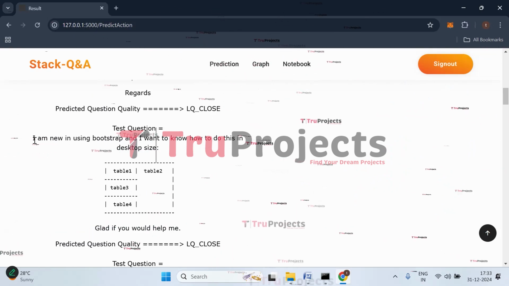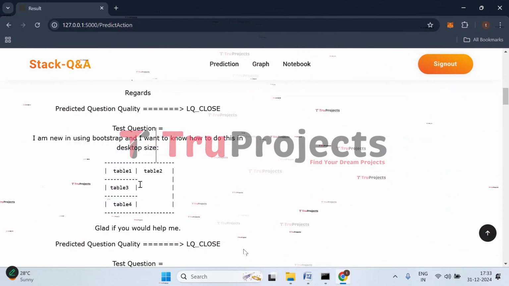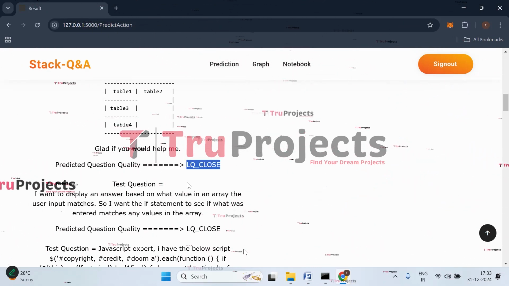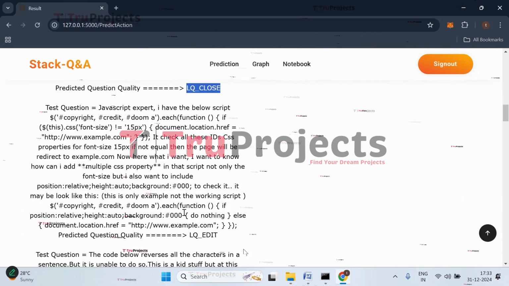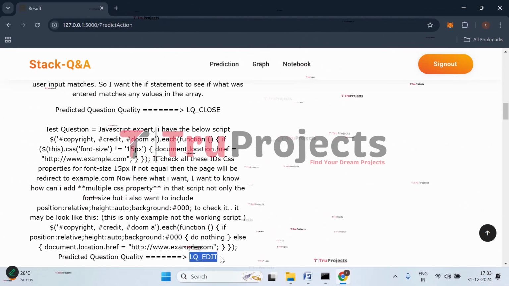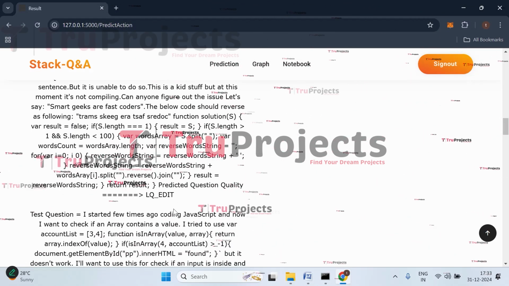And this is the second question that we have given. Second test case. For the given case, here we got the prediction LQ close. And for this test case, we got the prediction LQ close. And for the next question, we got the prediction LQ edit, that is the low quality edit. Similarly, for this also we have LQ edit.